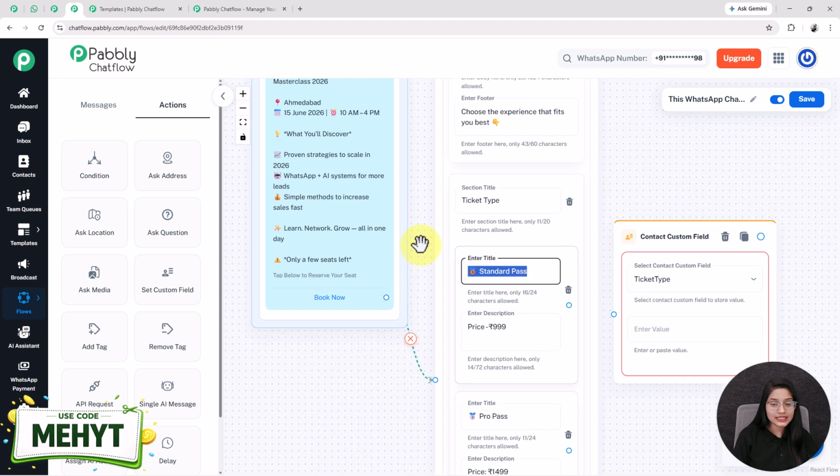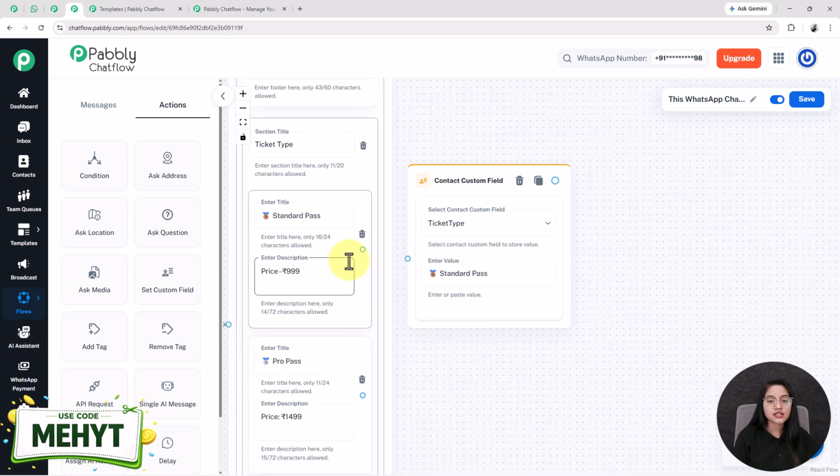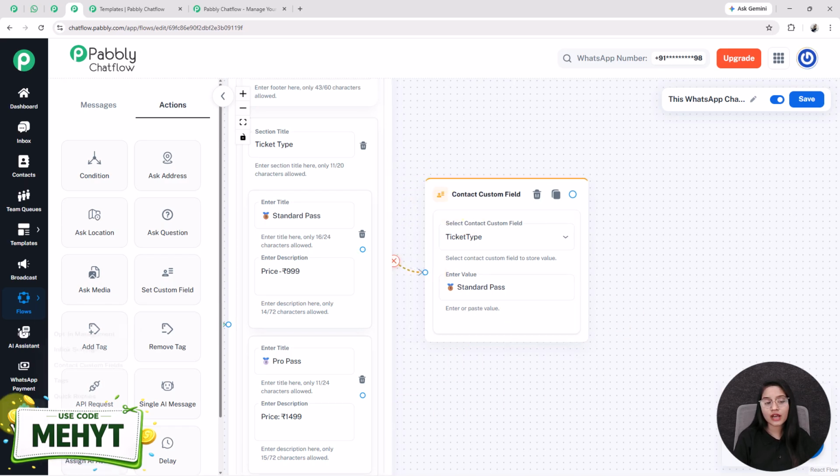because I set this contact custom field not specifically for this ticket type. For creating a contact custom field, you have to click on the settings option and go in this contact custom fields option. It is a user specific parameter for managing contact details like name, contact number, ticket type, number of tickets and many more. In simple terms, contact custom fields are used for sending personalized messages to each user completely based on their input. Here I have set this contact custom field specifically for this ticket type.